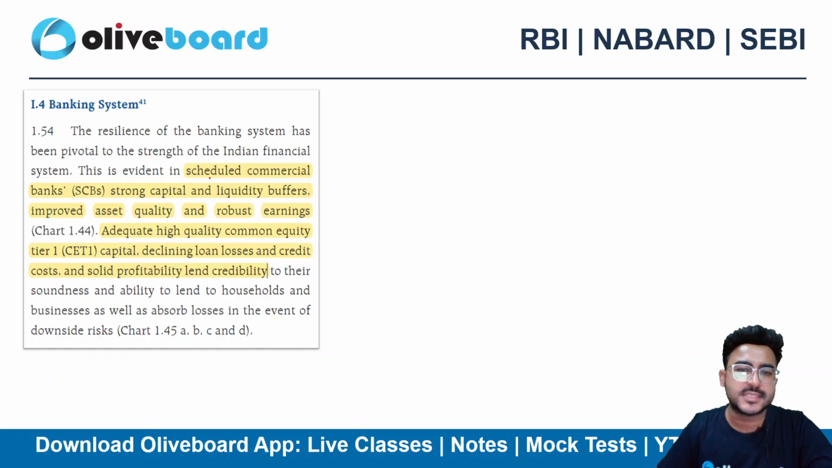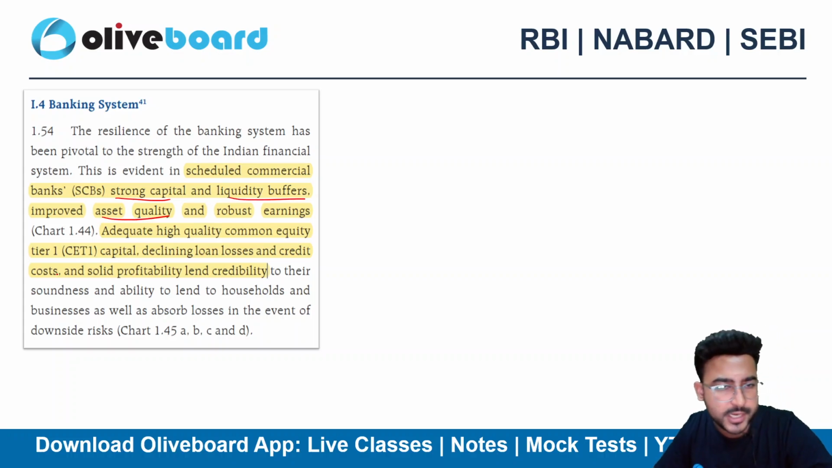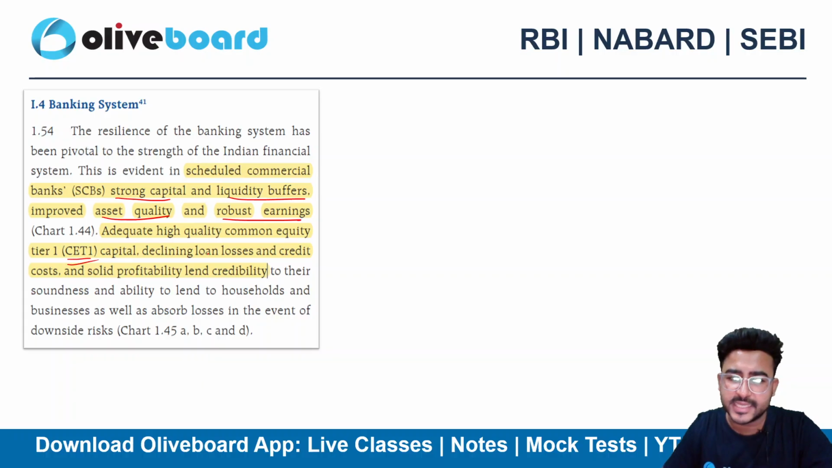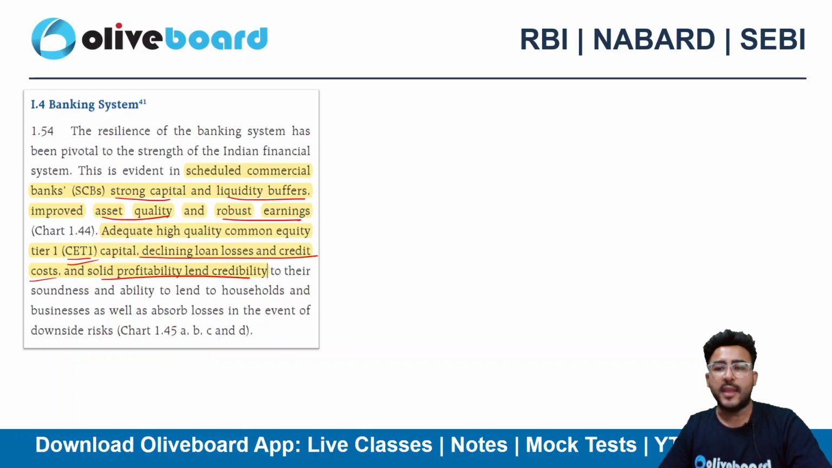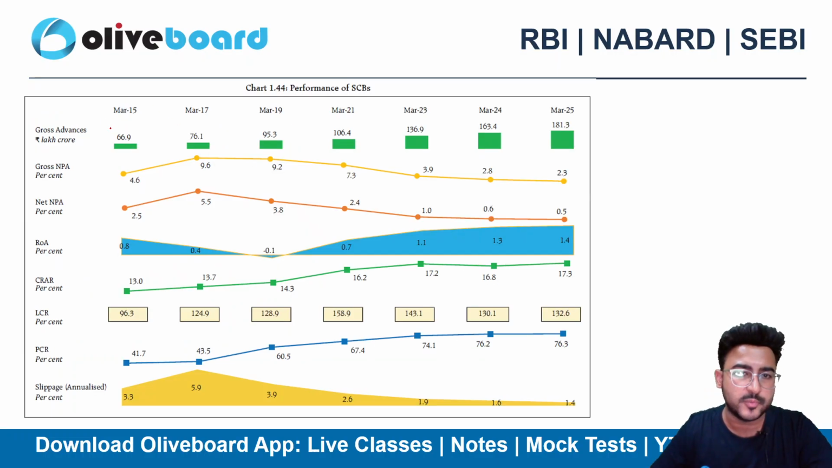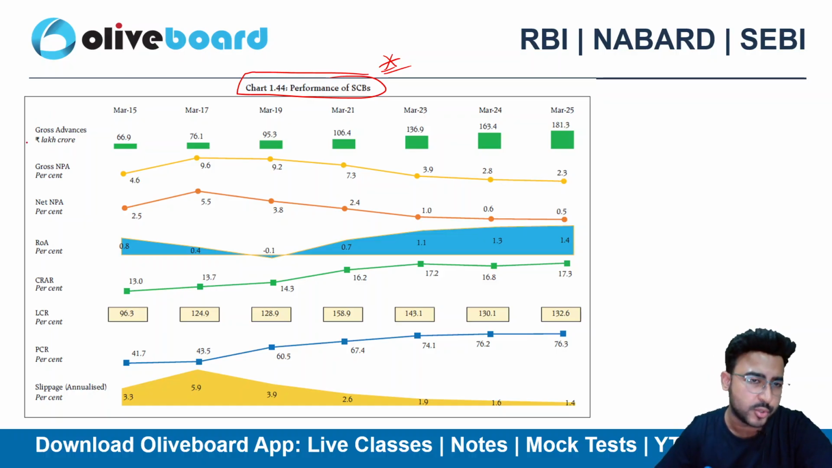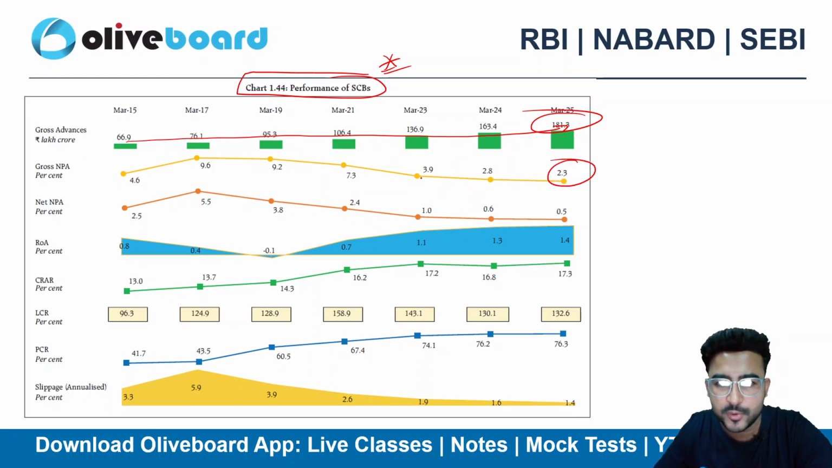If we discuss the banking system, then scheduled commercial banks had strong capital and liquidity buffers. Again, asset quality was good, they have posted robust earnings, and adequate CET1 capital was also there, declining loan losses and credit costs, and strong profitability and lending credibility was also there. So this is an amazing chart which is showing the performance of all the SCBs, scheduled commercial banks. If I talk about gross advances, it's an uptrend, right? If I talk about gross NPAs, it's at the lowest level as of now.